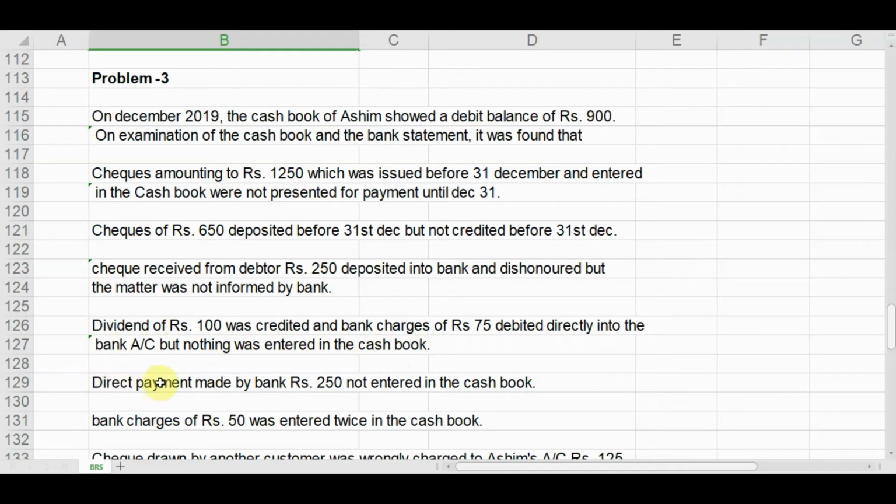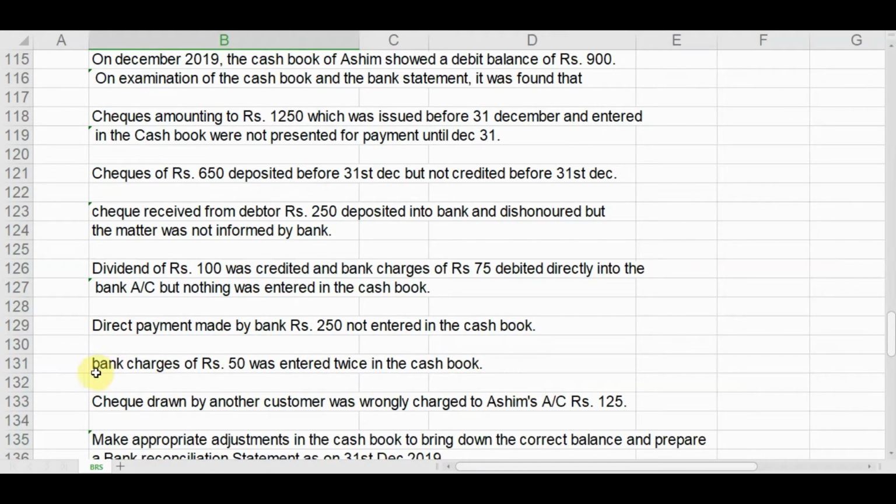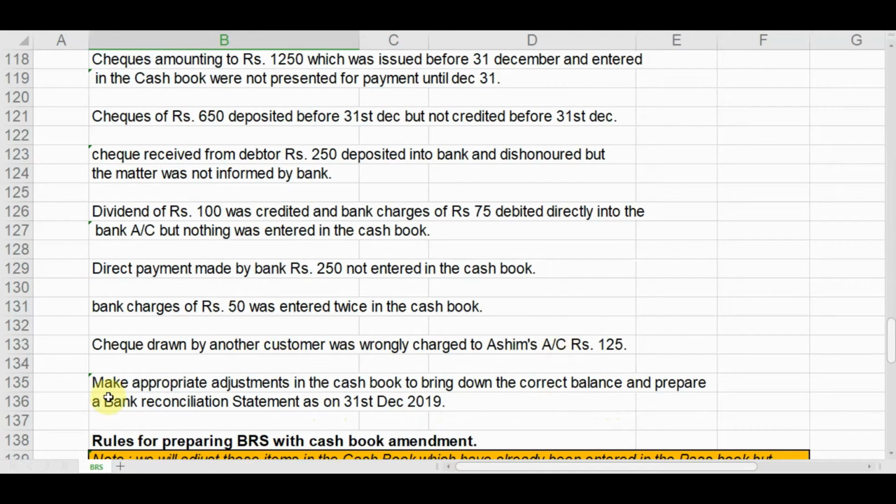Again, direct payment made by the bank, rupees 250, was not entered in the cash book. Bank charges of rupees 50 were entered twice in the cash book. A check drawn by another customer was wrongly charged to Ashim's account, rupees 125. Make appropriate adjustments in the cash book to bring down the correct balance and prepare a bank reconciliation statement as on 31st December 2019.